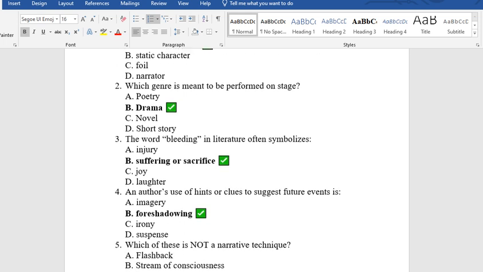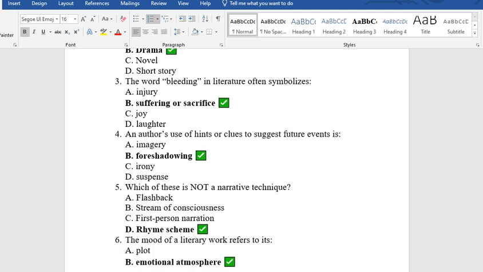Question 4. An author's use of hints or clues to suggest future events is A. Imagery, B. Foreshadowing, C. Irony, D. Suspense. The answer is option B, foreshadowing. That is when a reference is made to something that has not happened, something that will happen in the future. That is foreshadowing. The opposite is flashback, when a reference is made to something that has gone in the past in the narrative.